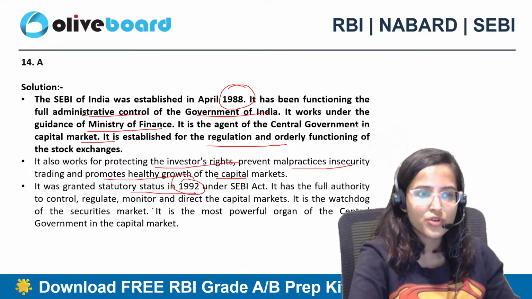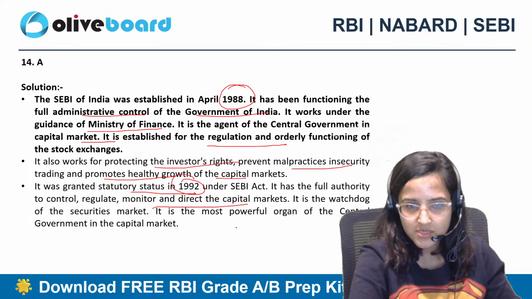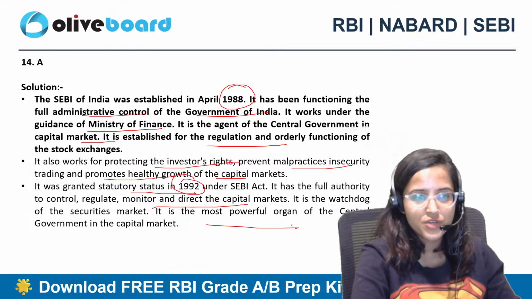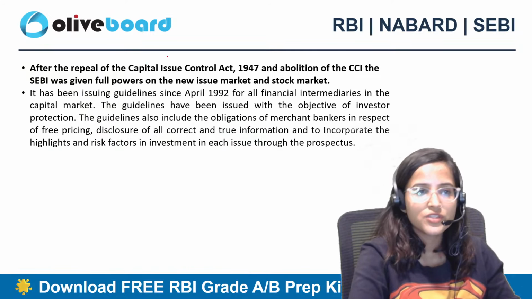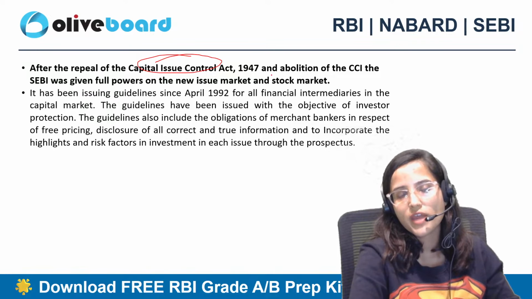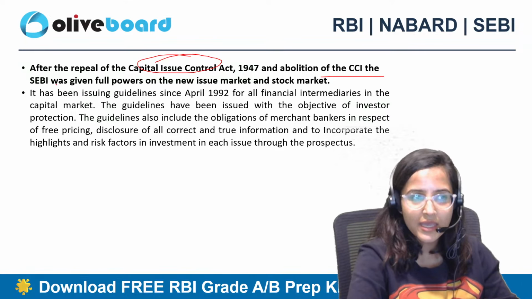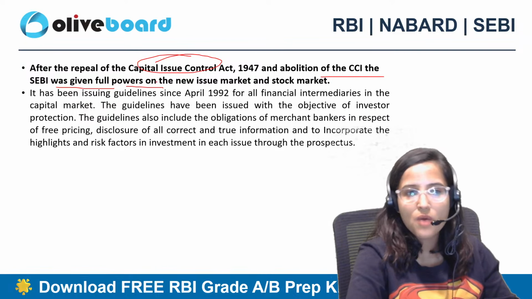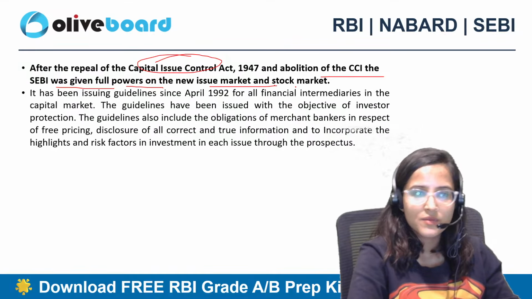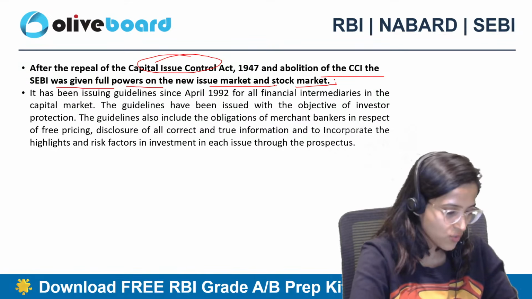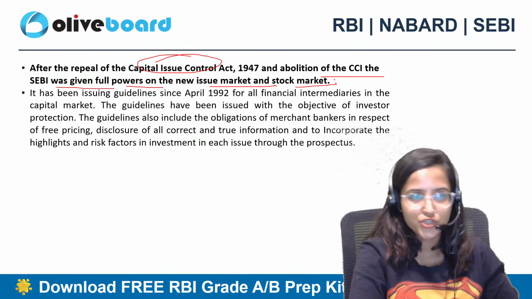It has full authority to control, regulate, monitor, direct capital markets, most powerful organ of the central government in the capital market. After the repeal of Capital Issue Control Act of 1947 and abolition of CCI, SEBI was given full powers on the new issue market and stock market. Okay, so A is the correct answer, right, Sudarshan?